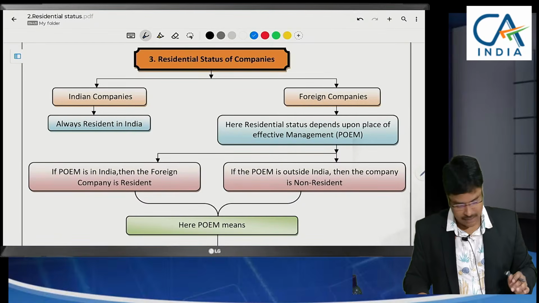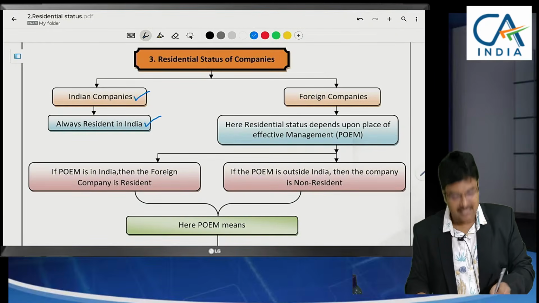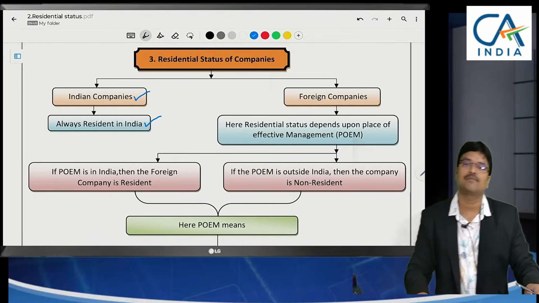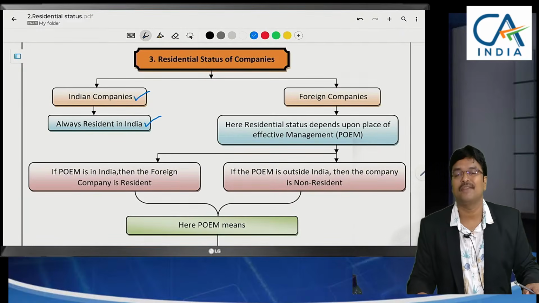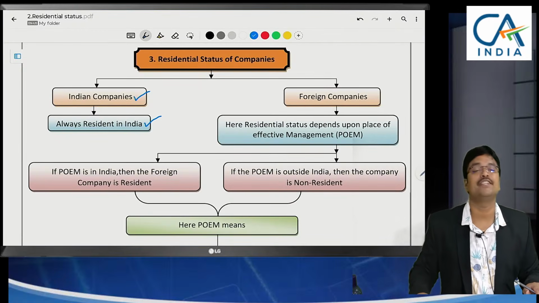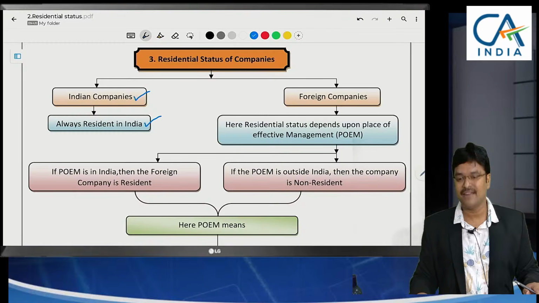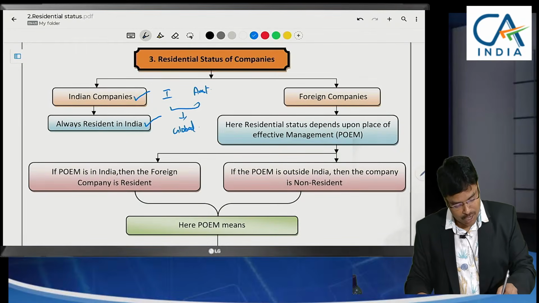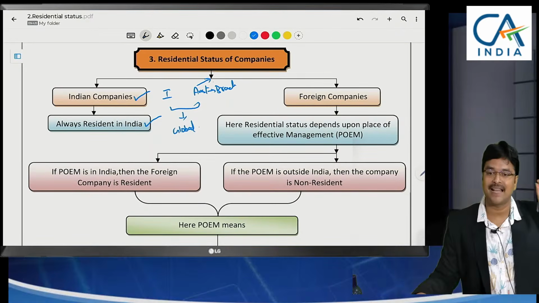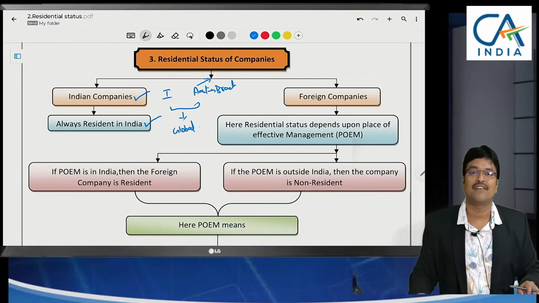Here, an Indian company is always resident in India. So all the incomes of Indian companies, even from a foreign branch, will be taxable in India. Sir, that foreign country also, since the branch is located there, will that country also levy taxes? Say there is an Indian branch and also an Australia branch. The entire global income will be liable to tax in India. But for the Australian branch, will Australia also levy taxes? Yes, since the branch is located in Australia. So it suffers double taxation.